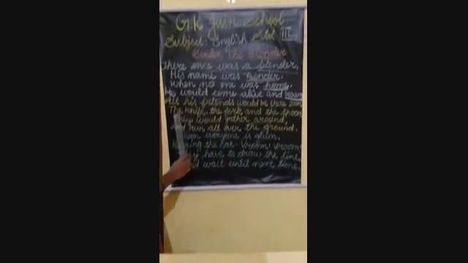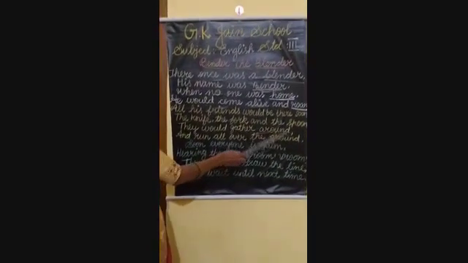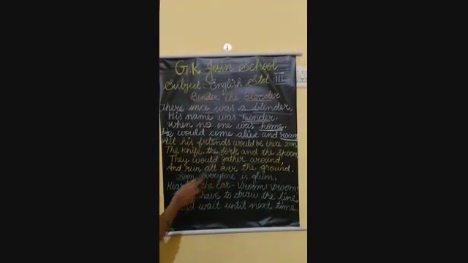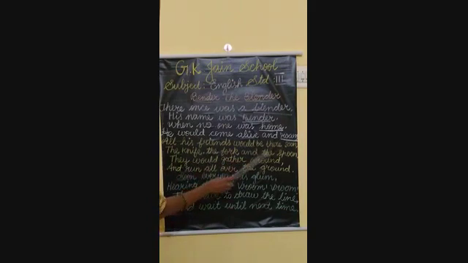They would gather around and run all over the ground. All his friends would be the zoo, the knife, the fork, and the spoon. They would gather around and run all over the ground. Okay, children? All his friends would be the zoo, the knife, the fork, and the spoon. They would gather around and run all over the ground.